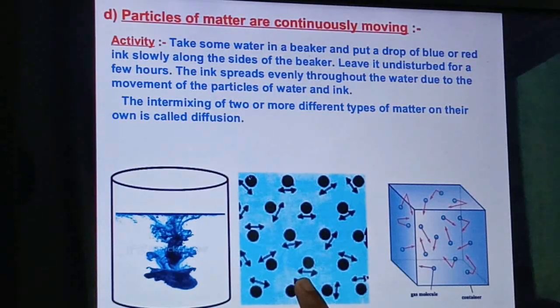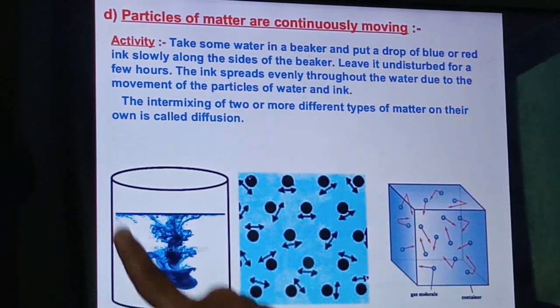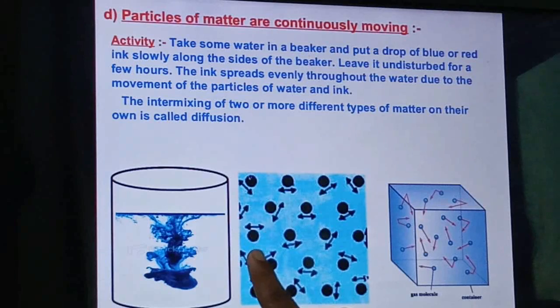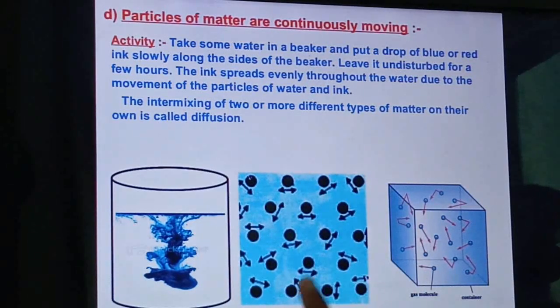How is this possible? Because of diffusion. These molecules move from their higher concentration to their lower concentration, and that's why finally it becomes evenly colored without stirring, without us moving anything, by themselves.